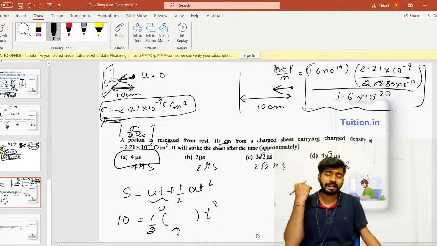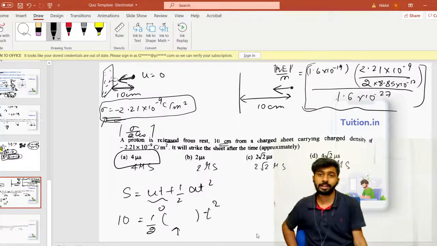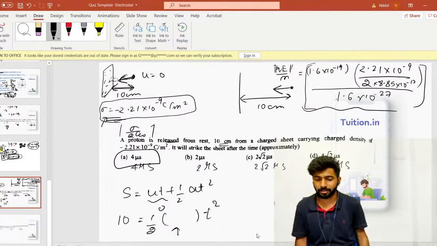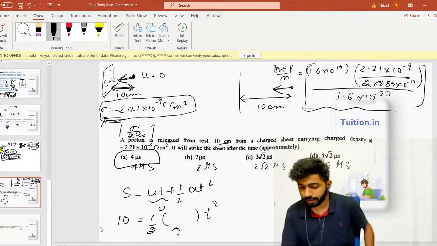But yeah, you will anyways get 2 minutes only in the actual exam also. So if you knew Gauss law, the time given was fair, because that's how you have to practice. You have to get yourself to the level where you are able to solve questions like this in 2 minutes. Never mind. Let's move on to the next question now.